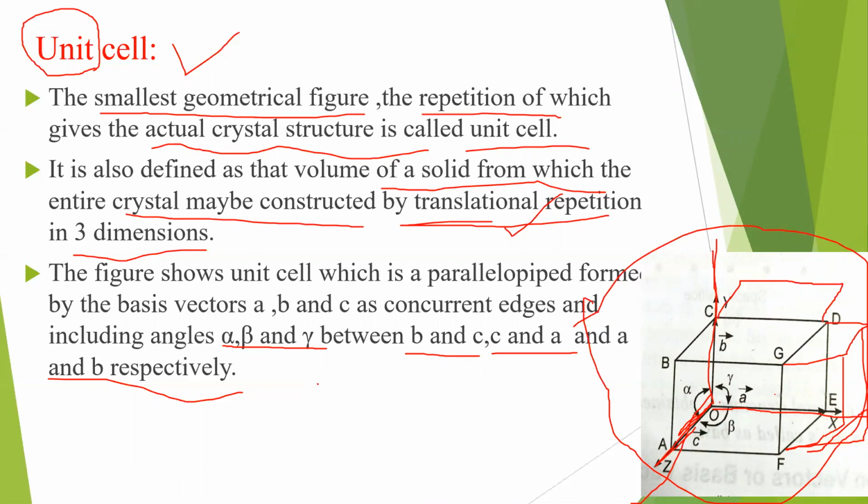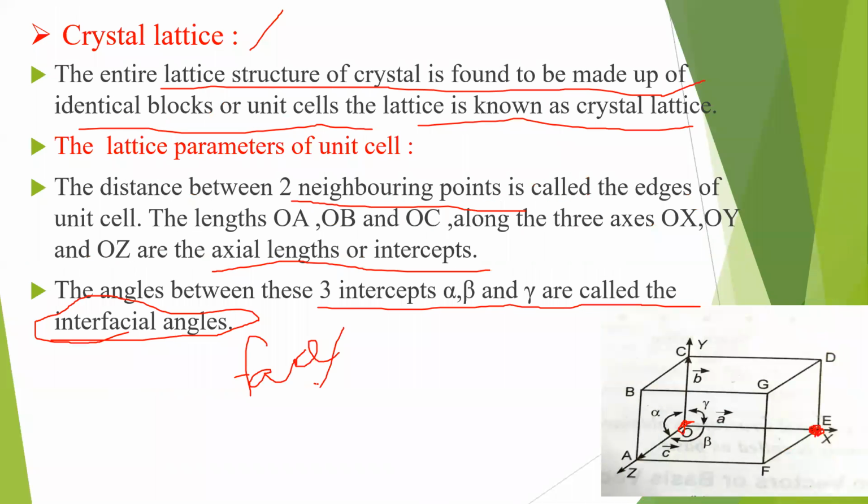When I consider a unit cell, alpha, beta and gamma are the interfacial angles, while A, B and C are the translational vectors along x direction, y direction and z direction respectively. These interfacial angles and axial lengths or intercepts are called lattice parameters.